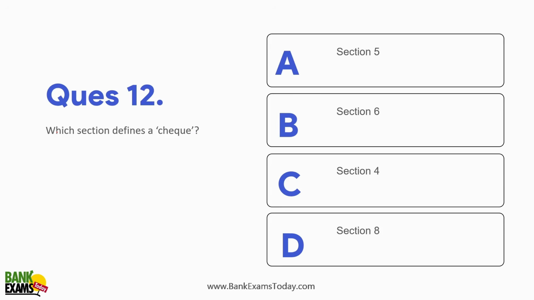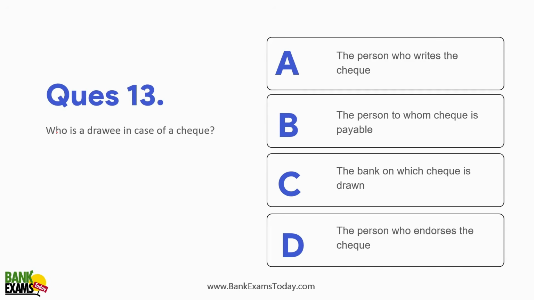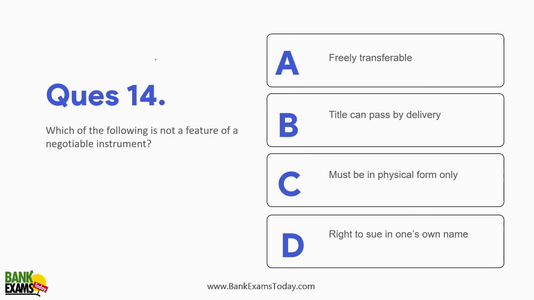Which section defines a check? Section 6 defines the check. Section 6 of the Negotiable Instruments Act, obviously. Who is a drawee in case of a check? So a drawer is the one writing a check. The drawee in case of a check is the bank. It's always the bank. All these questions are very, very important for your exam. So the bank on which the check is drawn is the drawee in case of a check.